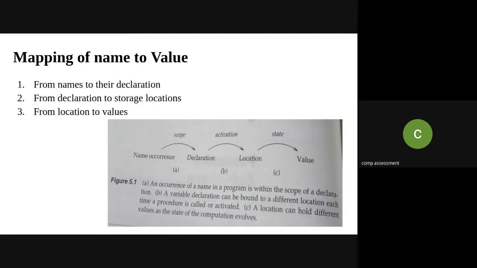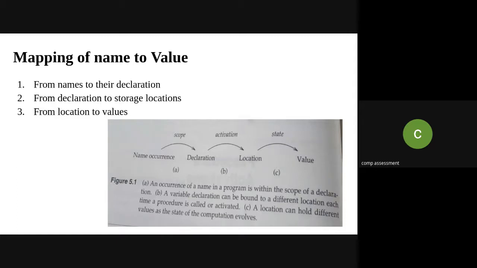Now, how will the mapping of your procedure name take place? The mapping of the name to the value will be done in three steps: from names to their declaration, from declaration to storage location, and from location to the values. So what is the meaning of this?